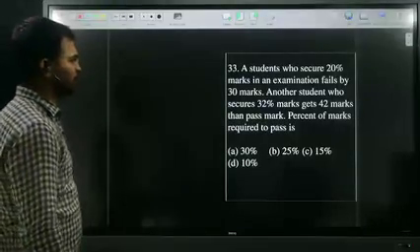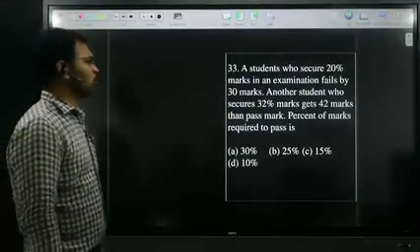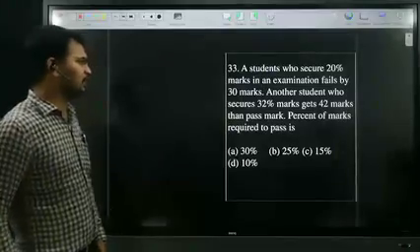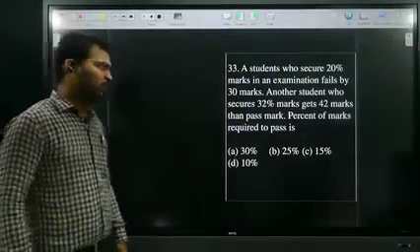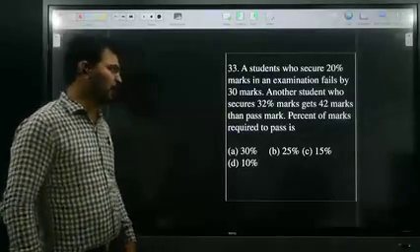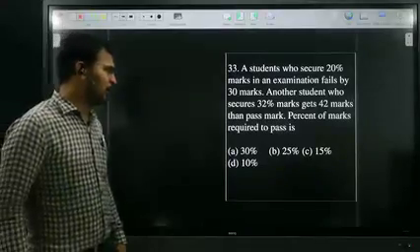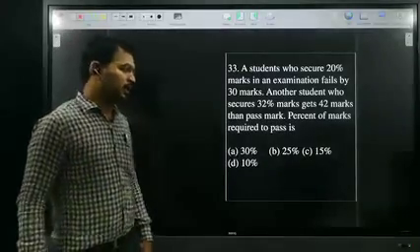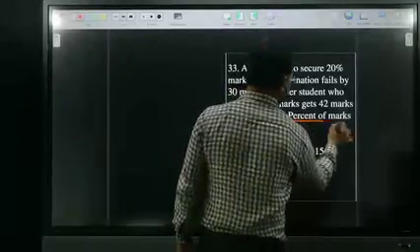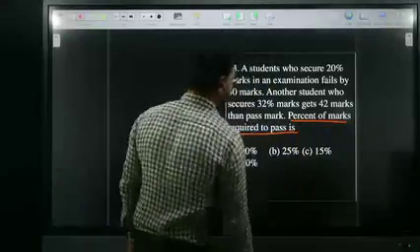A student who secures 20% marks in an examination fails the exam by 30 marks. Another student who secures 32% marks gets 42 marks more than pass mark. Percentage of marks required to pass. They're asking the percentage of marks required to pass. Okay?